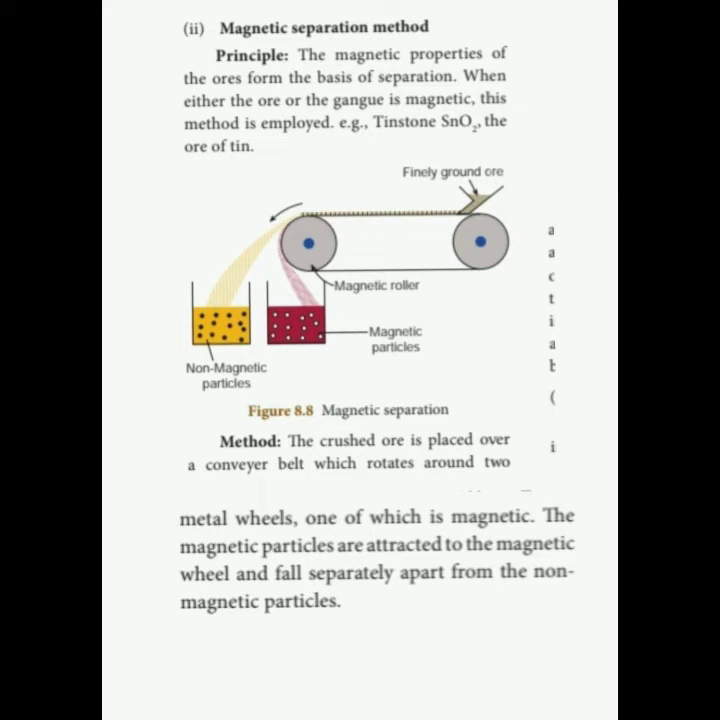Suppose you are passing the concentrated ore, if the ore is attracted by the magnet, it will be easily attracted and falls near the heap. Suppose it is a non-magnetic particle, it falls separately, apart from the magnetic particles. So this is a method for separation of magnetic as well as non-magnetic particles. Next method is the froth flotation process.